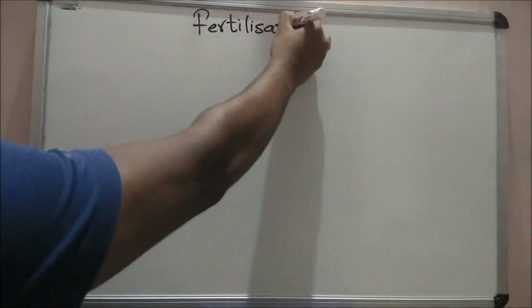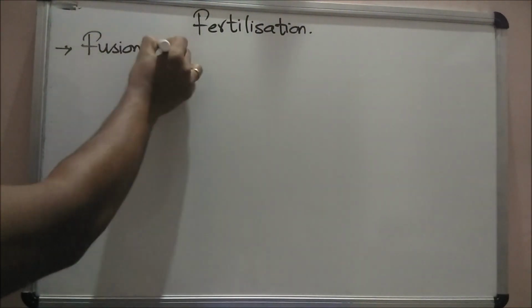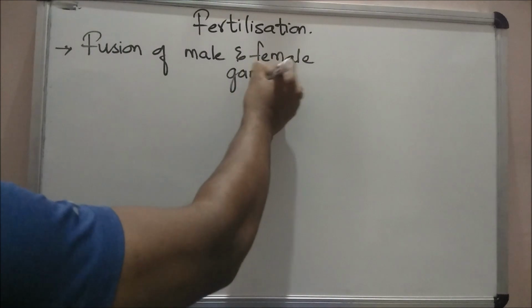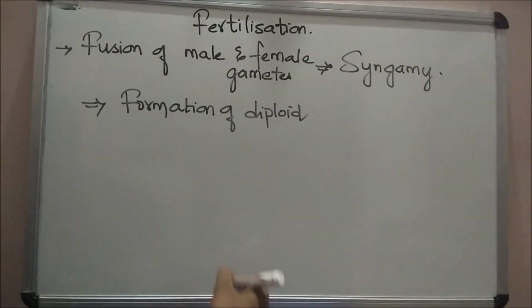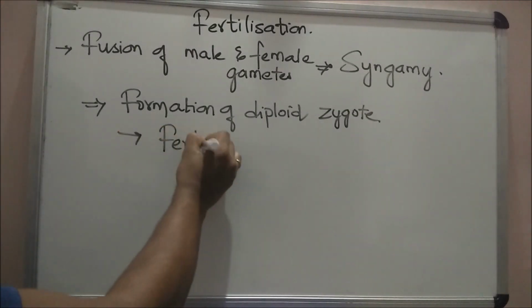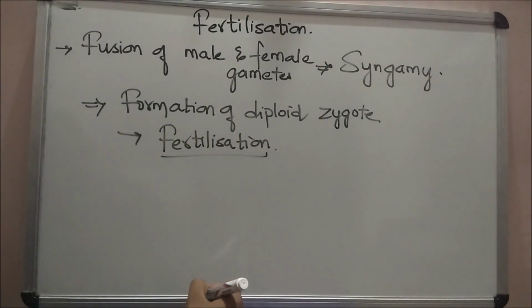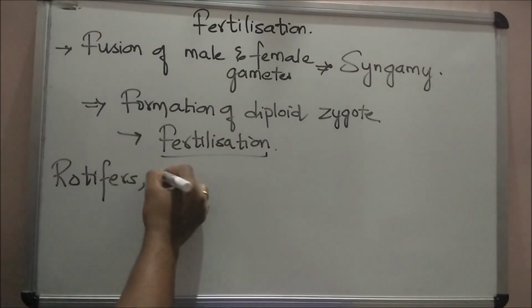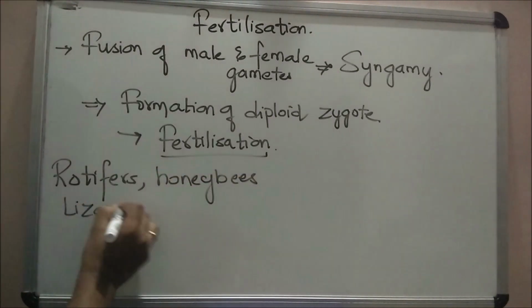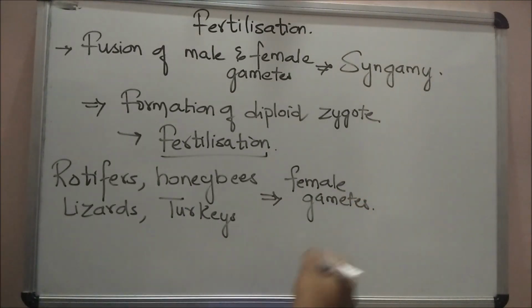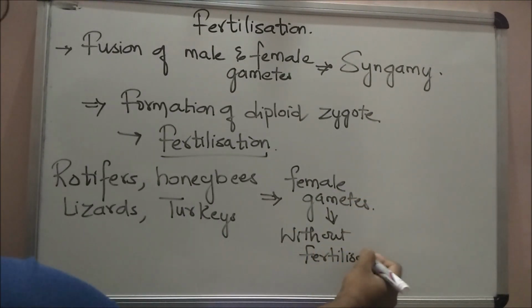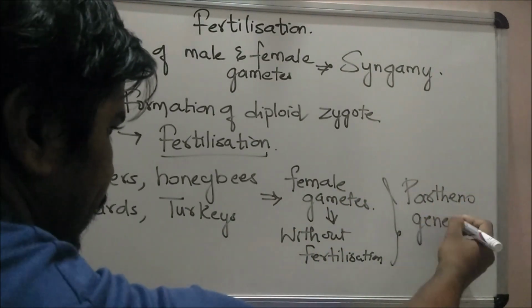Now let's learn about fertilization. The fusion of male and female gametes is called syngamy, which results in the formation of a diploid zygote. This process is called fertilization. In some organisms like rotifers, honeybees, lizards and turkey birds, the female gamete undergoes development to form new organisms without fertilization. This phenomenon is called parthenogenesis.